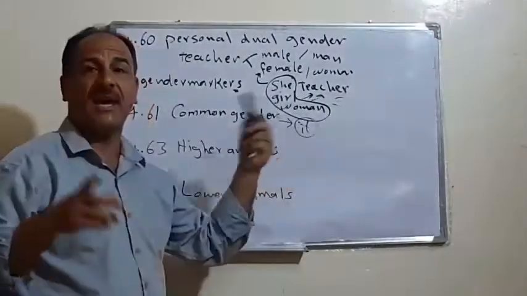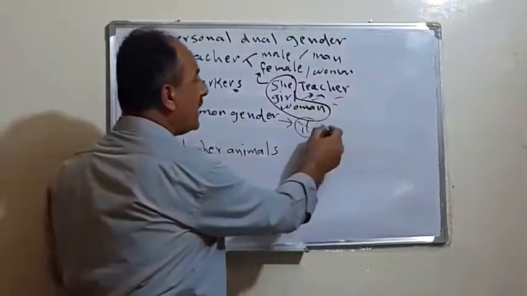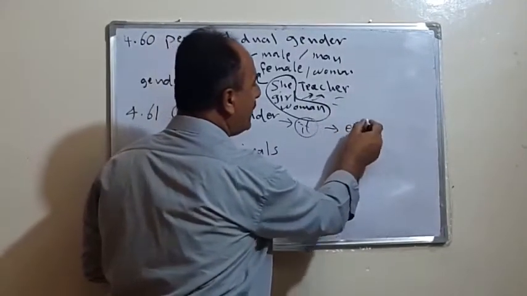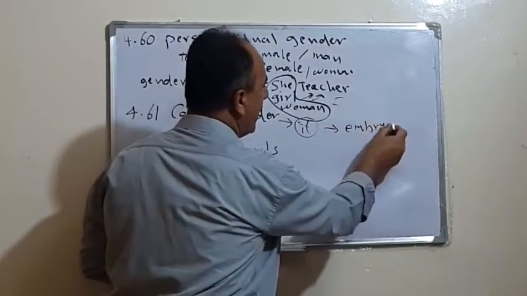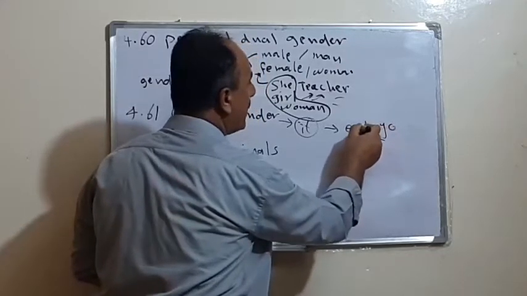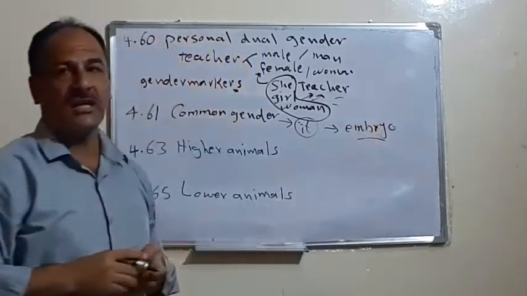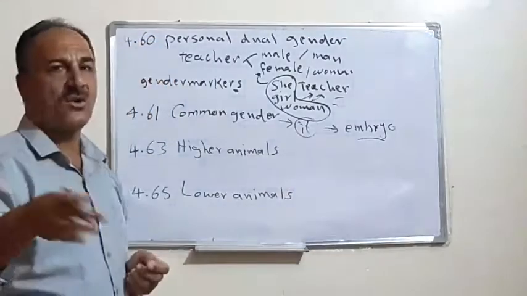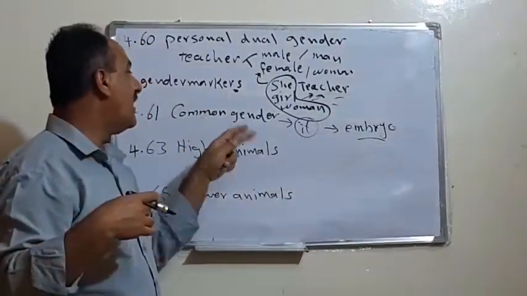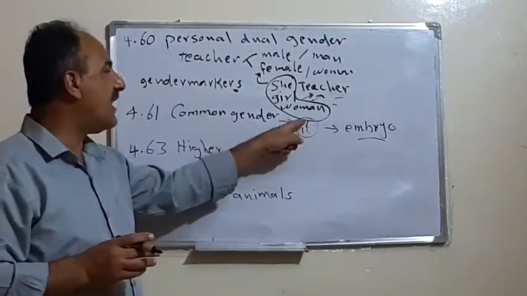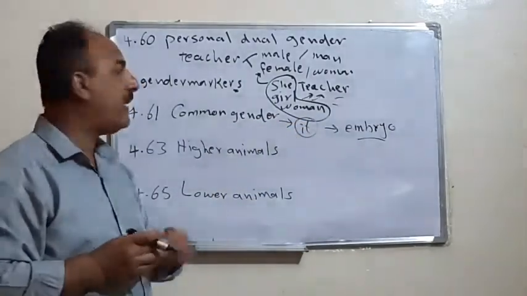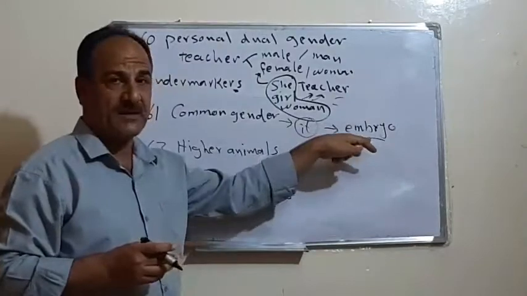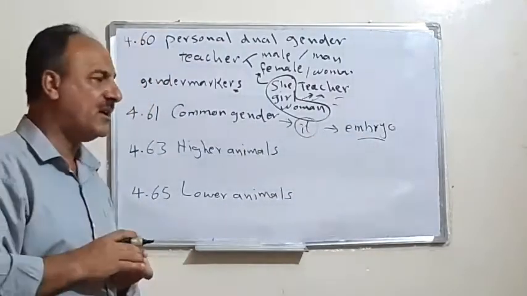In this case, we say it. So it can refer to a creature like an embryo. You know the meaning of embryo? Embryo means الجنين. So in such words, embryo or ghost or whatever, if we cannot recognize its gender, whether female or male, we use it. Even a person that we cannot recognize.